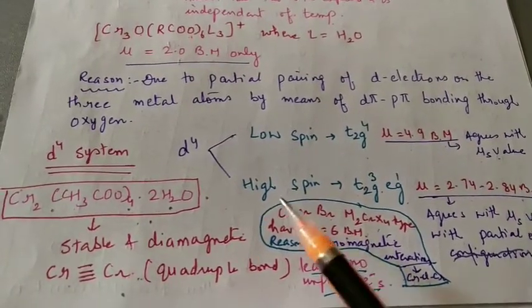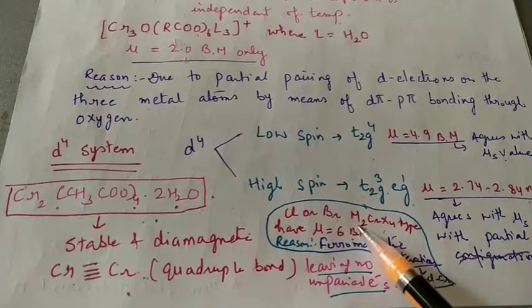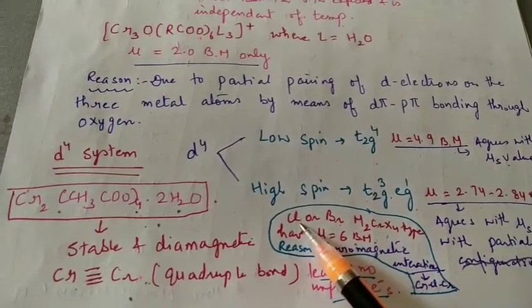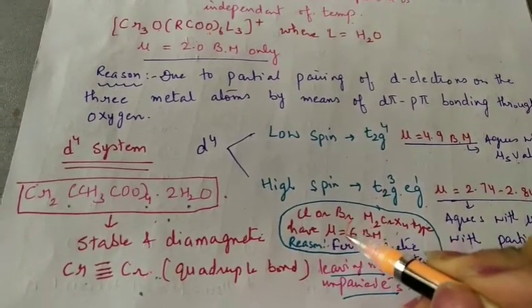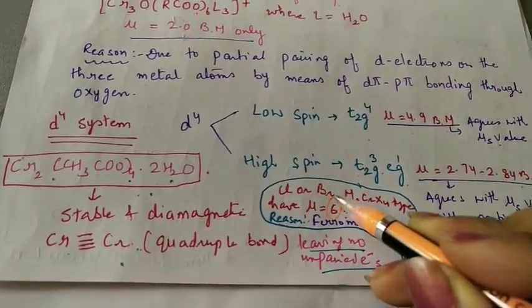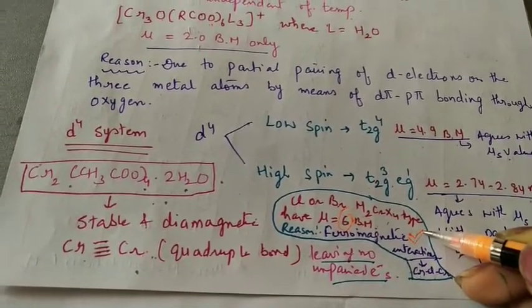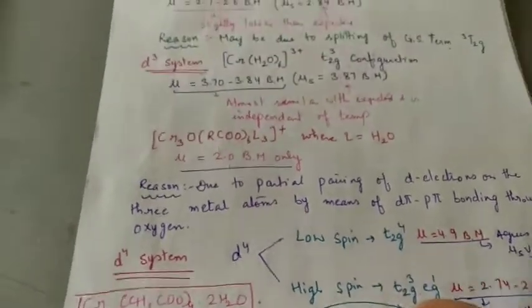Now when the ligands are chloro or bromo, let us suppose we have M2, chromium, two metal ions, chromium and X4. The X can be either chlorine or bromine. In that case, the values are found to be so high, 6 Bohr magnetons. Now, what is the reason? The reason is found to be the ferromagnetic interactions which occur due to these Cr-Cl-Cr bonds.